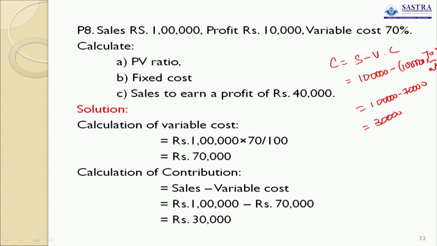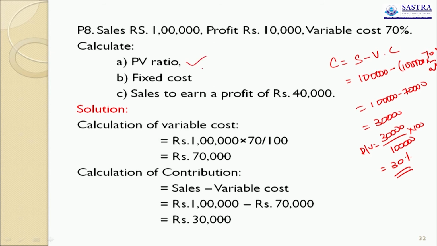Contribution is 30,000. So PV ratio is 30,000 divided by 1 lakh into 100, 30%. PV ratio 30%. First question answer: 30%.